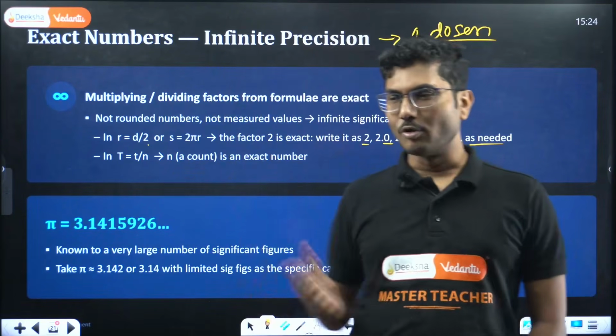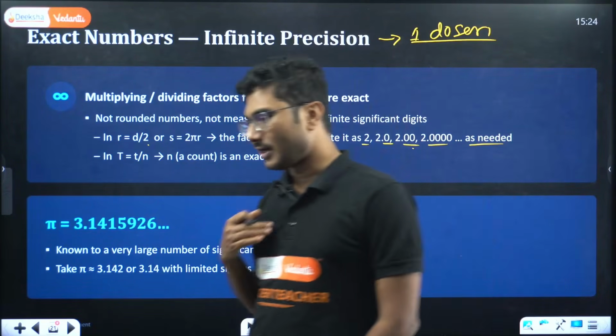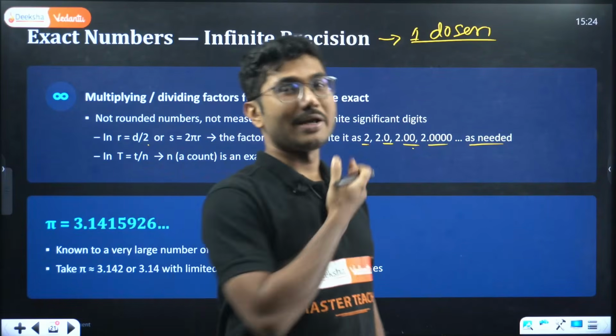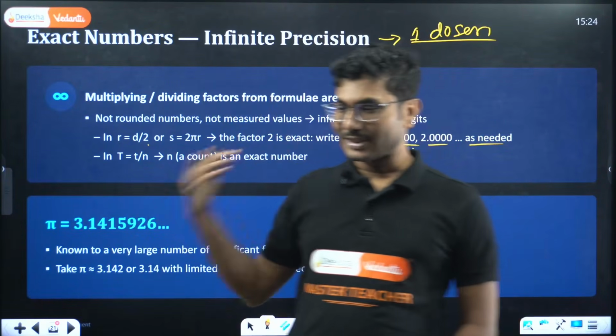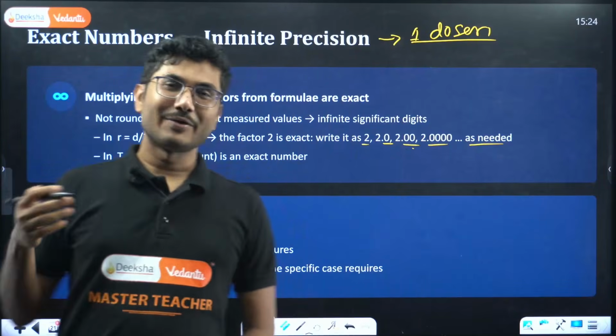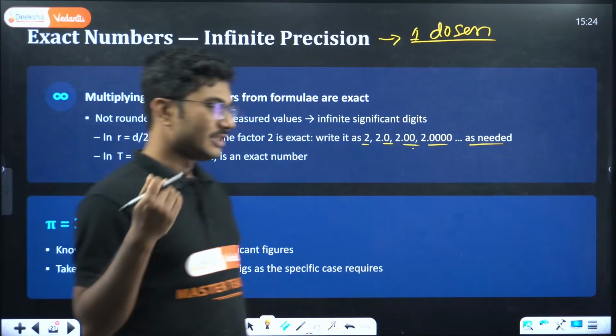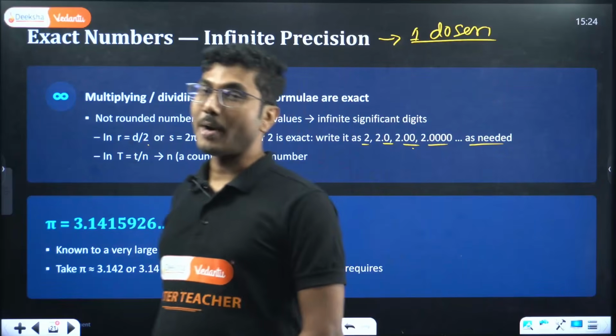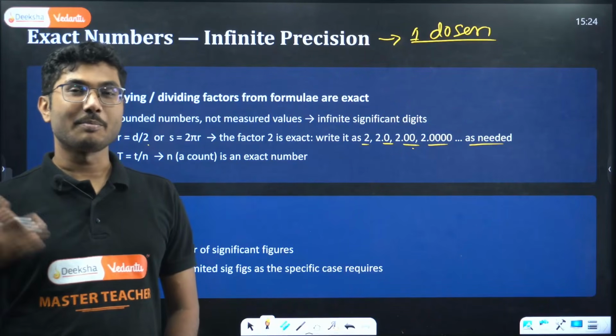There used to be a book where you can find the significant figures of pi. People used to remember the pi value, and there was a time when remembering pi was a sign of a genius person: how many digits of pi do you remember?